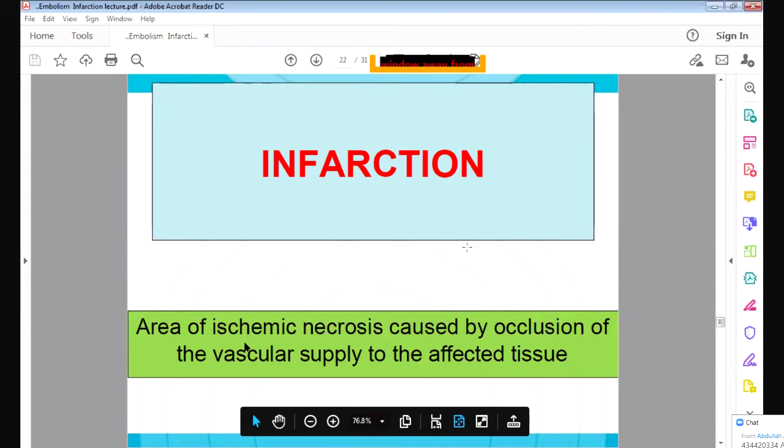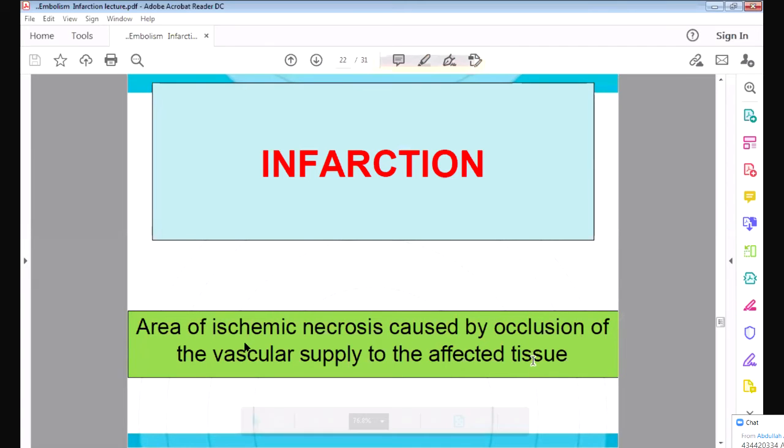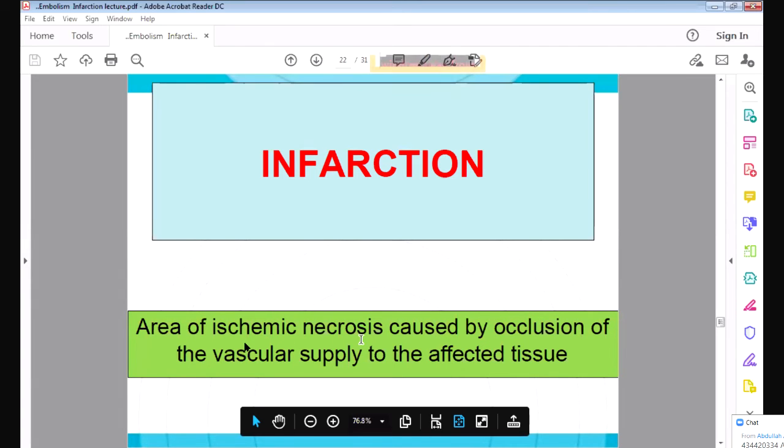Now, infarction. What is infarction? Whenever some tissue or organ is obstructed and its vascular supply is cut off, the tissue is not receiving the blood supply, it will undergo necrosis. That is called ischemic necrosis. When the blood supply is not there to the tissue, it undergoes ischemic necrosis, and that is called infarction. So infarction is basically necrosis.